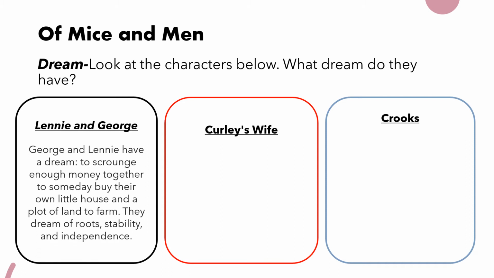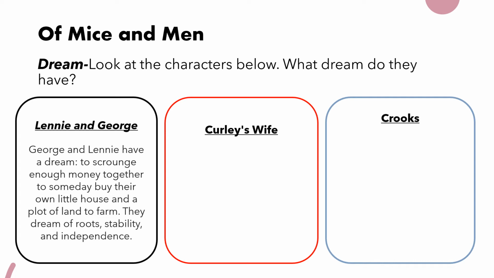So first of all, George and Lenny's dream is to scrounge enough money together to buy their own house and a plot of land. They dream of roots, stability and independence, and this is a very common dream that people would have had during the Great Depression as well.